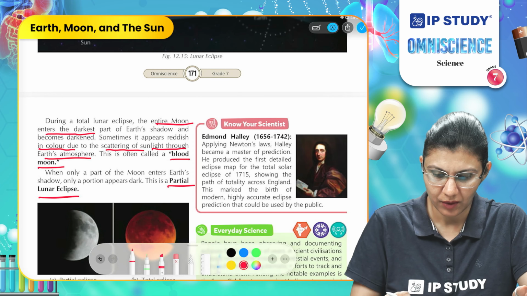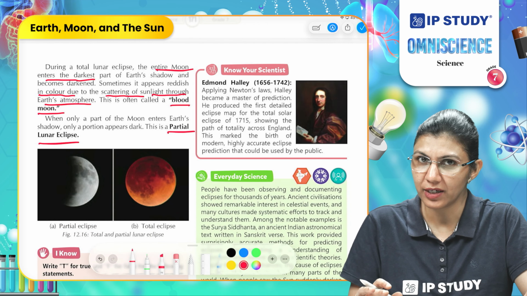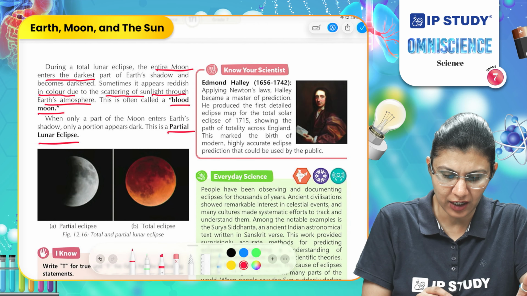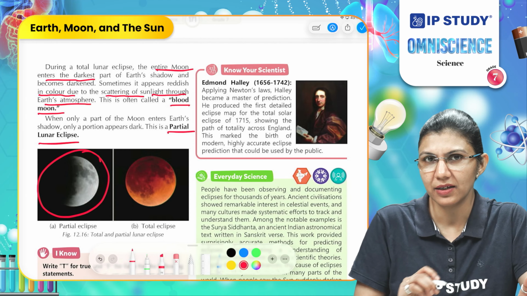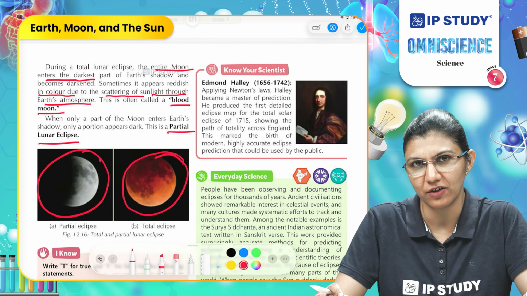So here we can see different types of lunar eclipse as well. In the partial eclipse, we are observing this kind of moon, and during the total eclipse, we are observing this kind of moon.